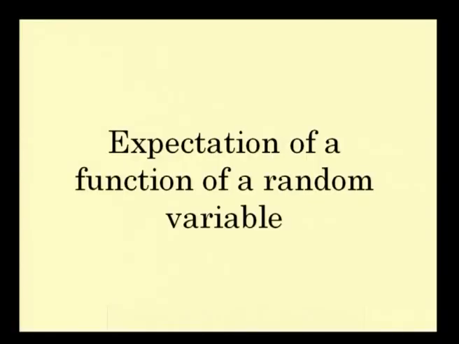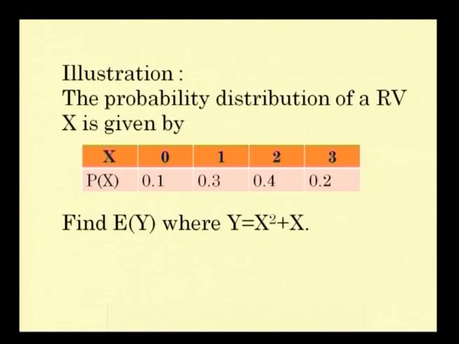We have found out the variance and expectation of a random variable using the mathematical expectation. Some more topics are there in expectation, that is, expectation of a function of a random variable. How to deal with the expectation of a function of a random variable? Take this example. The probability distribution of random variable x is given by x from 0, 1, 2, 3 and p of x is 0.1, 0.3, 0.4 and 0.2. This is a probability function of a random variable x.